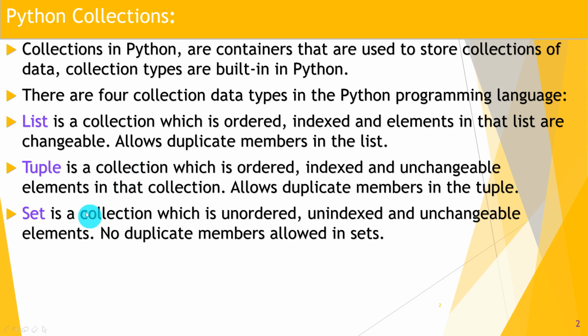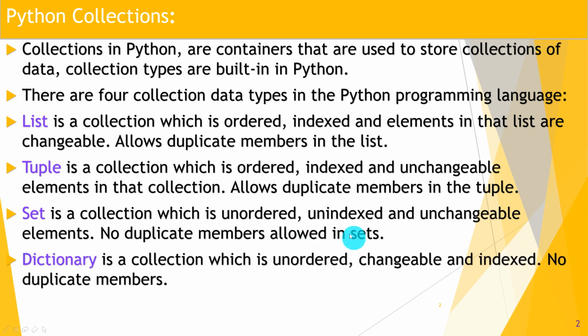What is set? Set is a collection. Is it ordered or unordered? Set is unordered. That is, order is not important. Unindexed. We cannot index the elements in the set. Unchangeable. That means we cannot change the values in the set. Duplicate elements: no duplicate members are allowed in sets. That is the difference. In lists and tuples duplicate members are allowed, but in sets no duplicate elements or members are allowed.